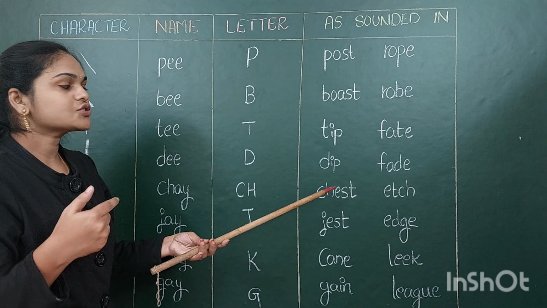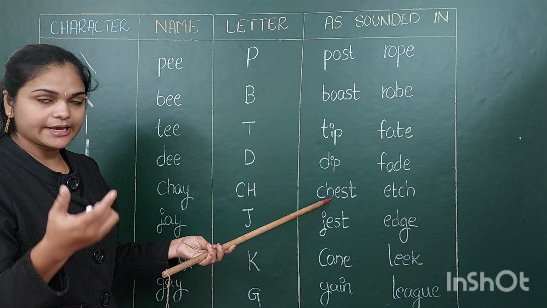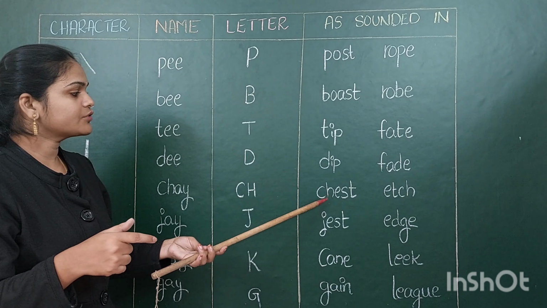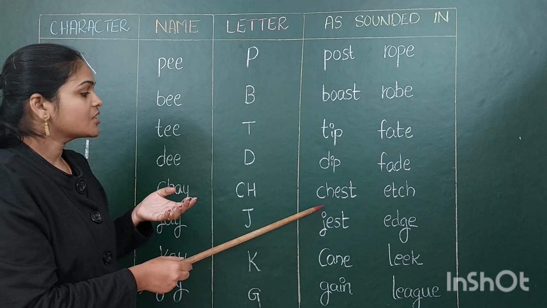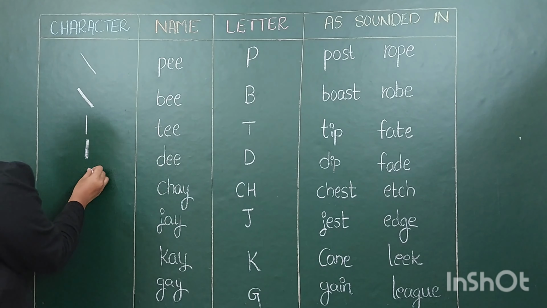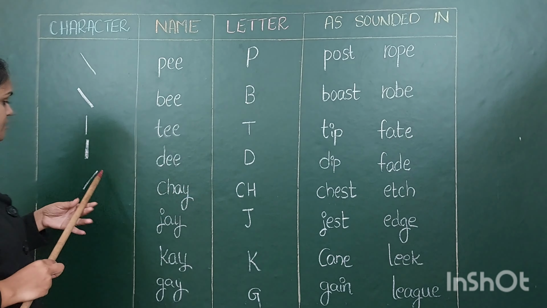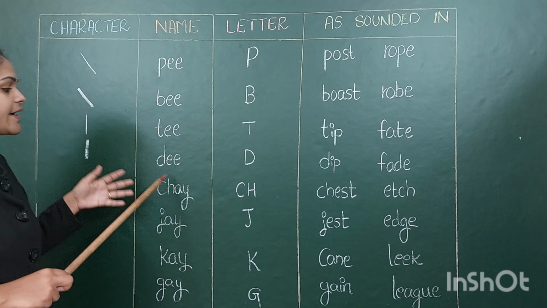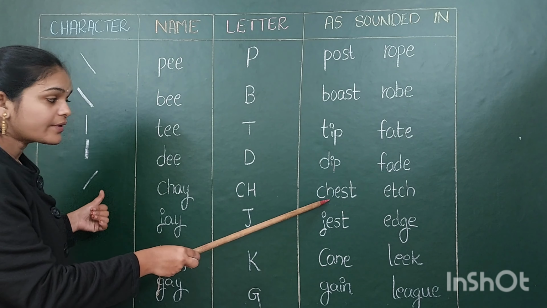So already I told you that shorthand is based on the sounds of the words. According to the sounds we are going to write the short form. So here if you take chest, we are spelling it as che. For the che sound, the symbol you have to write is this one. Yes, the stroke of che is this one. So when you write ch, che, you have to write this stroke.